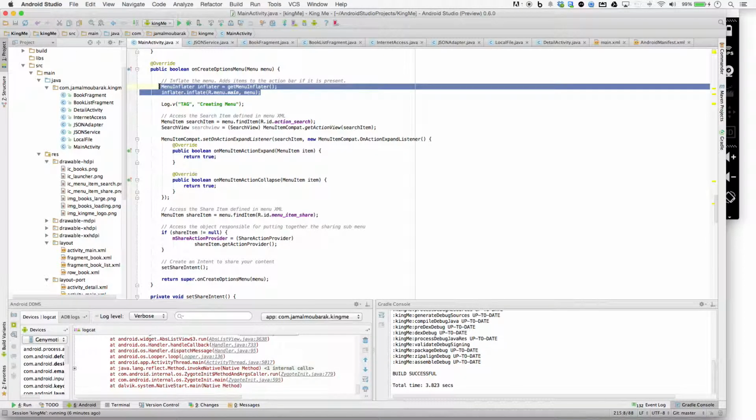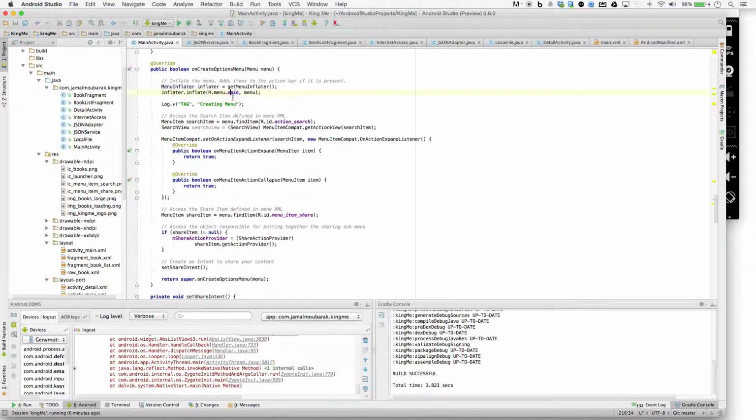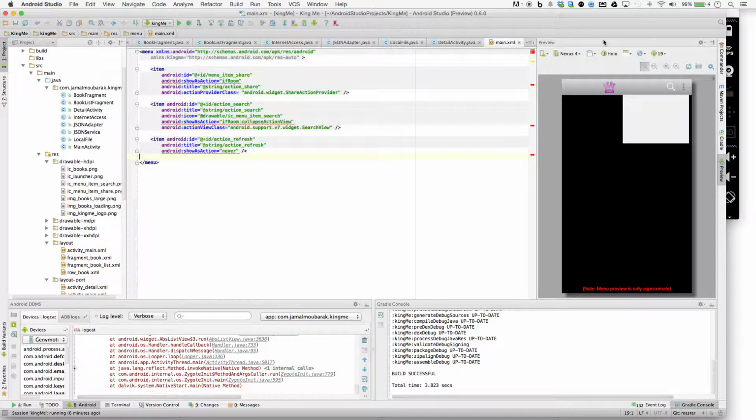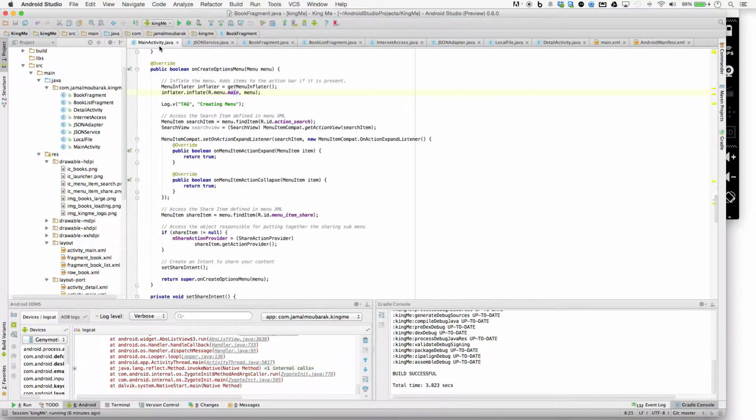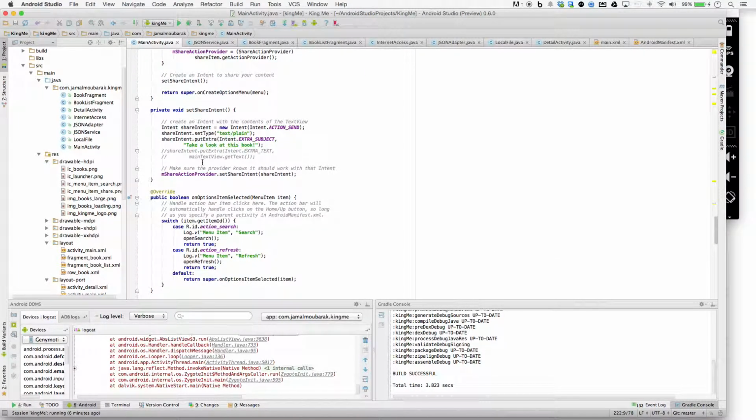So, pretty much create options menu, which is right here. This is my menu inflater right here, that is pulling from my main, which I already showed you, which is right here, and that XML file, sorry. And then this is where I'm accessing my search item right here, and then I access my share item.